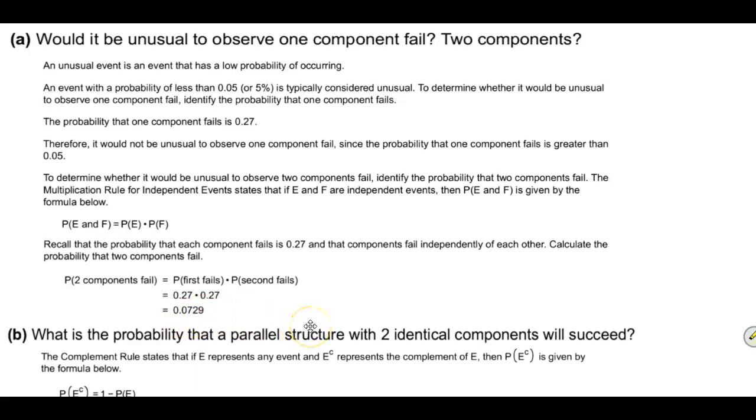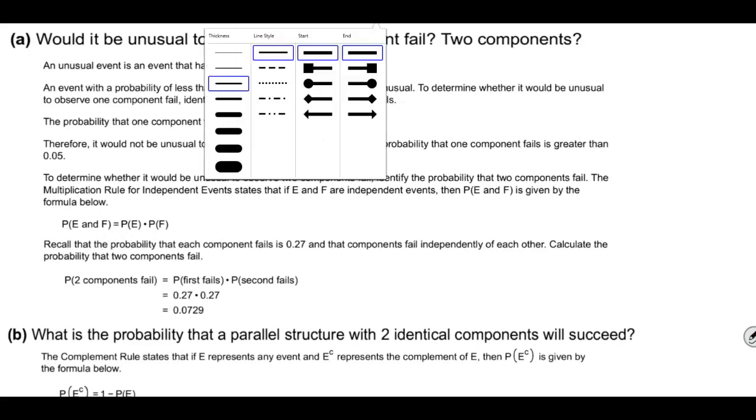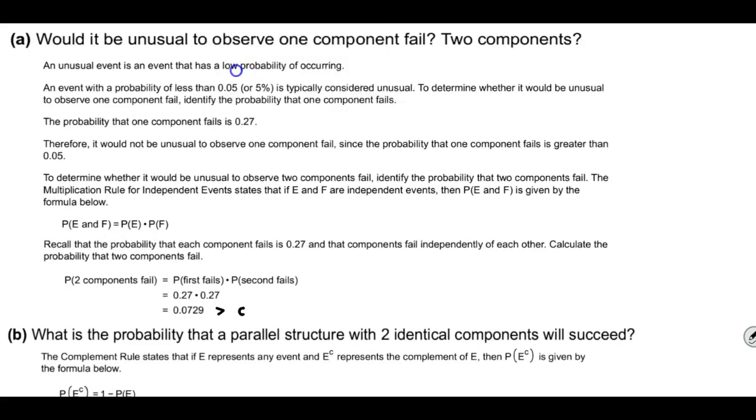So, therefore, we can say that 0.0729 is greater than 0.05, which is that 5% rule. So we can say that it would not be unusual to observe two components fail.